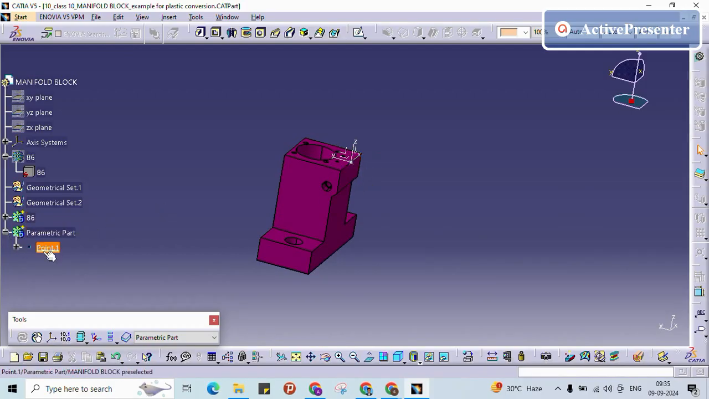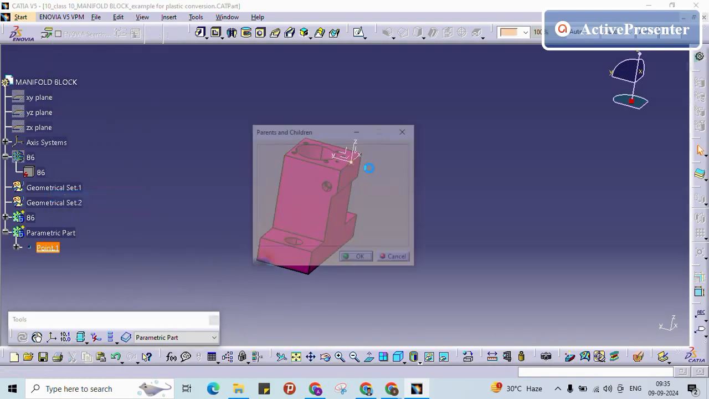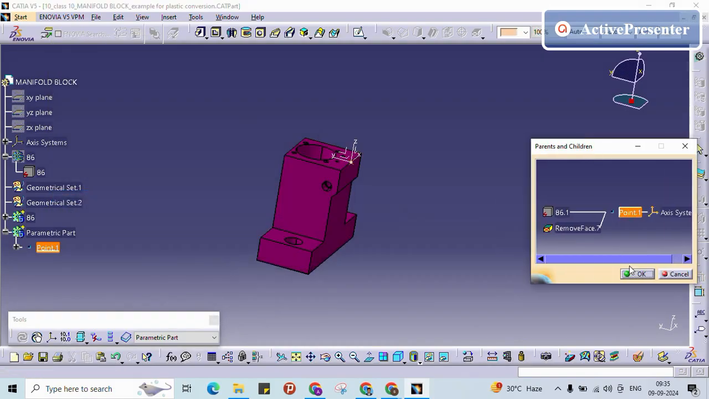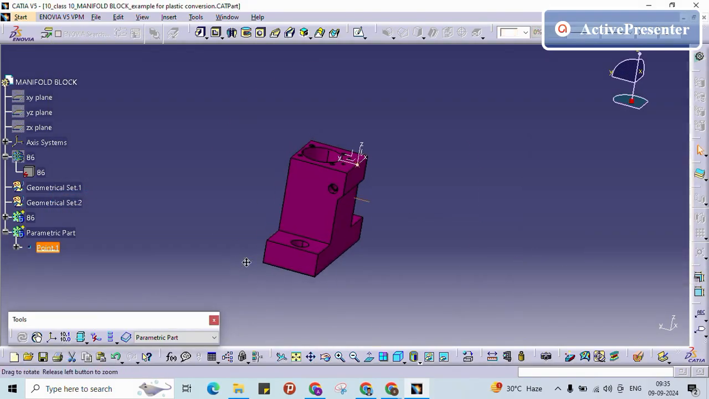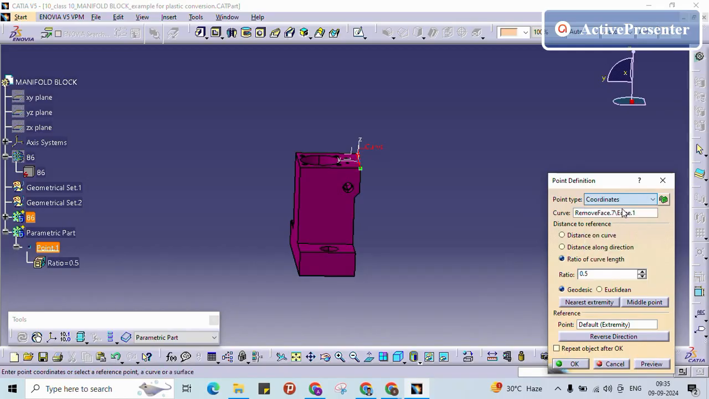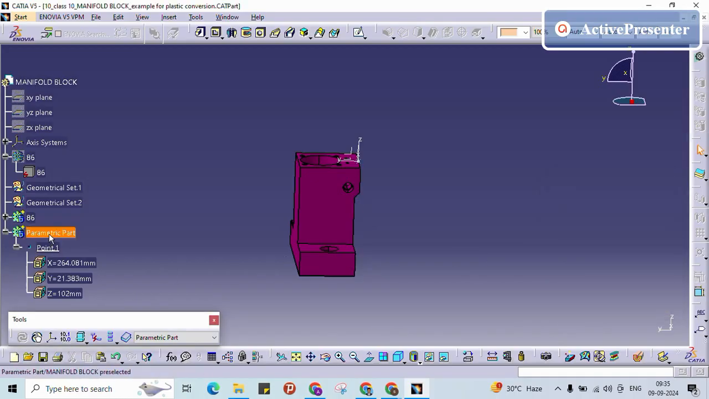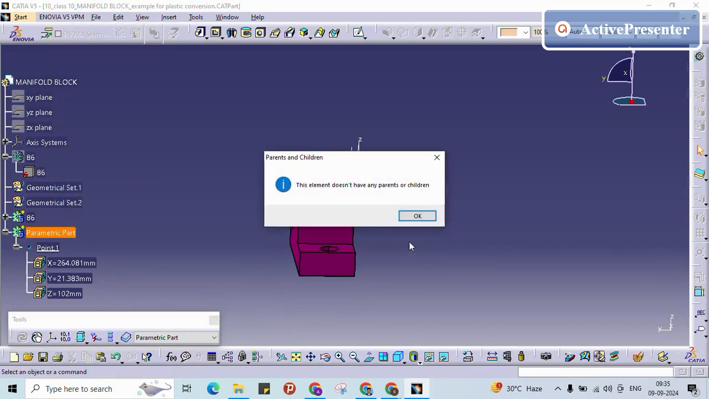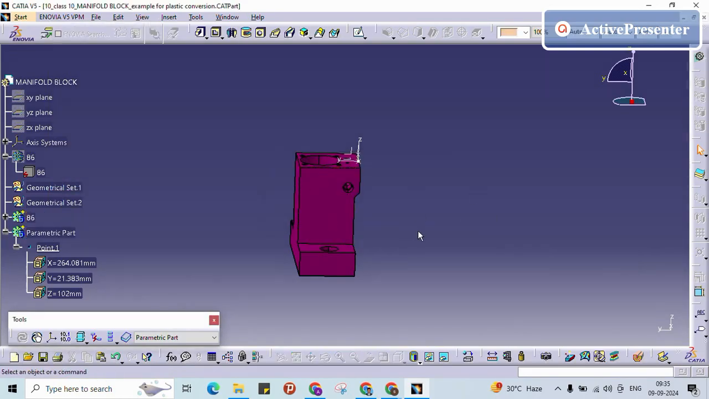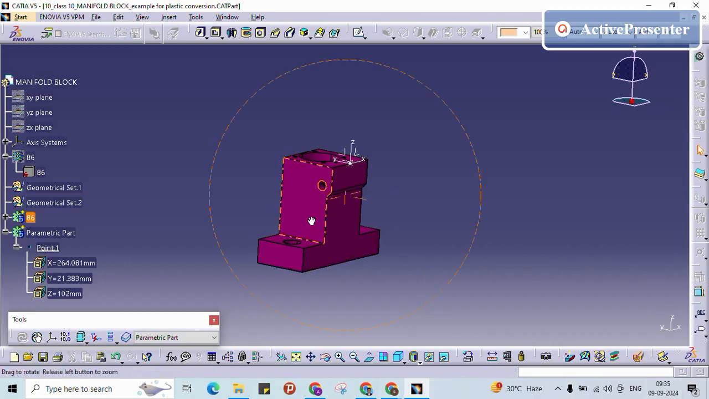But what is happening is it is linked with my dump part. My part is a parametric part, and now it is linked with the dump part. So once I have created it, I will change this one to coordinates. If I change to coordinates, see if you check now, it won't have any parent part. It is linked with your coordinate system. So this is how you need to follow.